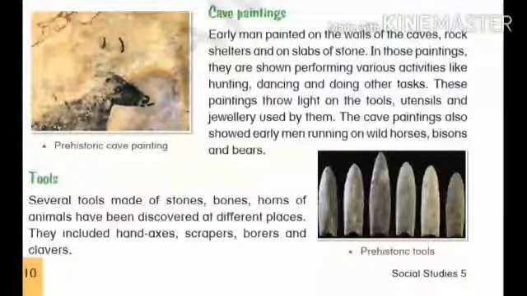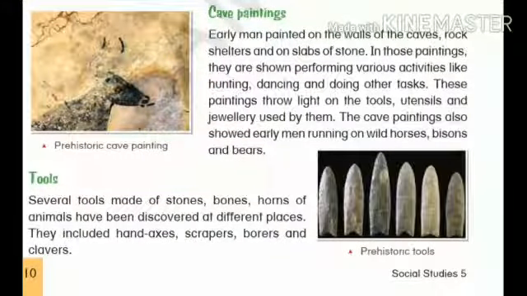Then we have cave paintings. In early man's time, writing was not developed. Early man painted on the walls of caves, rock shelters, and on slabs of stones. In those paintings, they are shown performing various activities like hunting, dancing, or doing other tasks. These paintings also throw light on the tools, utensils, and jewelry used by them. The cave paintings also showed early men riding wild horses, bisons, and bears.